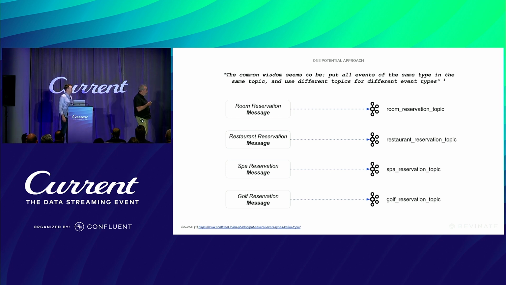I reckon all of us have seen or read some variation of the quote I put at the top here. The core idea is that you put all message types that are the same into the same topic, and that each Kafka topic contains just one message type. And that's pretty much what we started with. We'd put a room reservation message into a room reservation topic, a restaurant reservation into a restaurant reservation topic, et cetera. And I think the logic here is fairly sound.